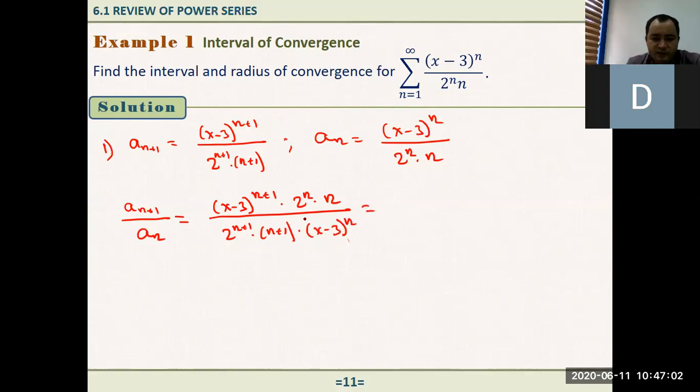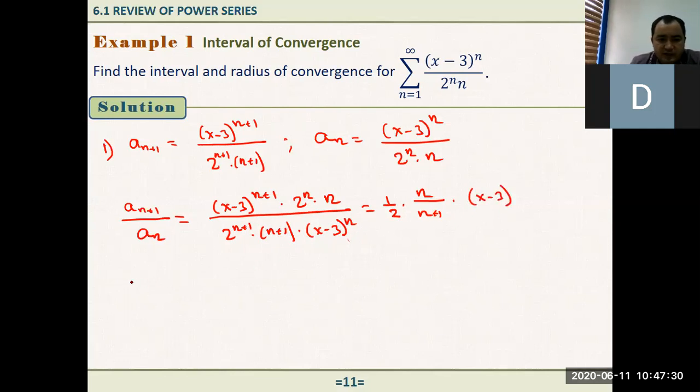Right? So if you simplify this, 2 to the power n is gone. So here we have 1 over 2, because here we have 2 to the power 1. And n over n plus 1, we have nothing to do. So here we have n over n plus 1 times (x minus 3) to the power n plus 1 over (x minus 3) to the power n. So here we have x minus 3.